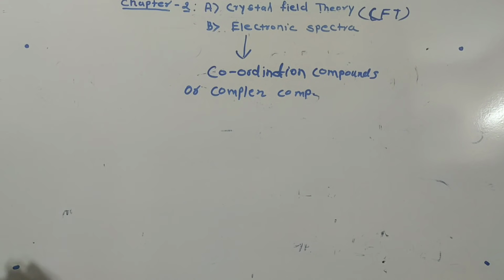Now, the first question is: what is meant by coordination compound, or what is meant by complex compound?